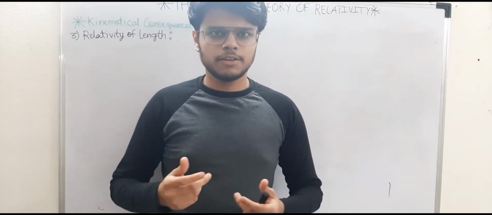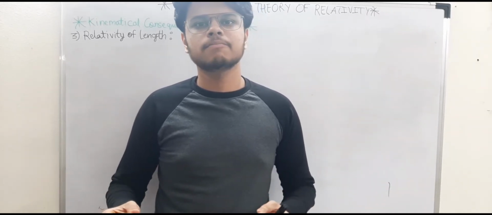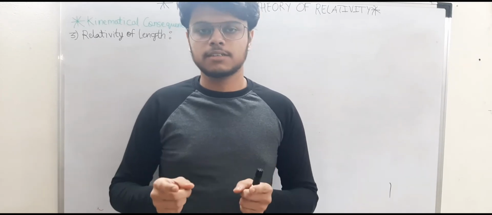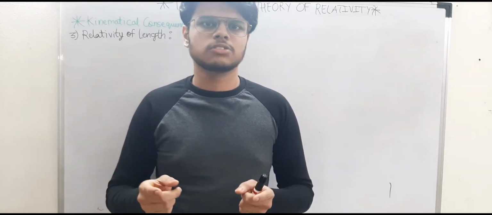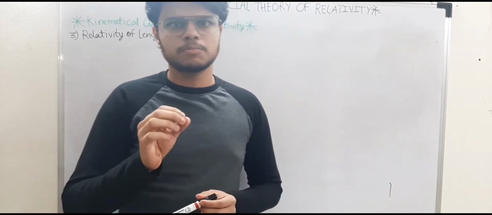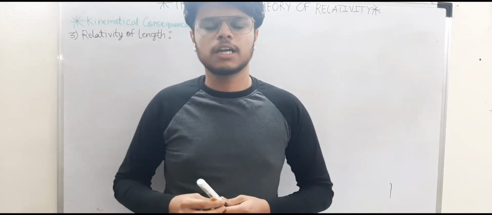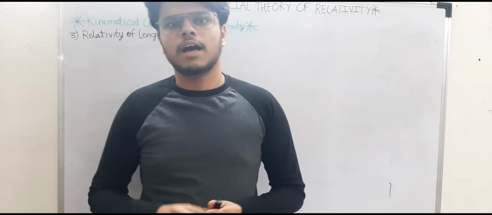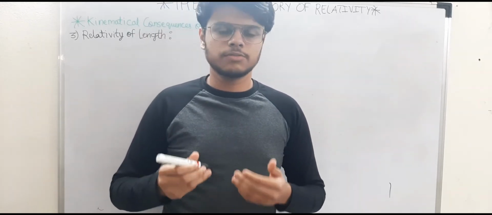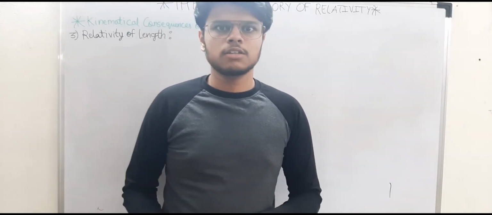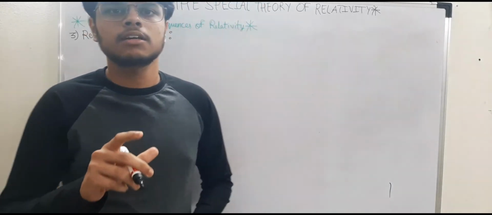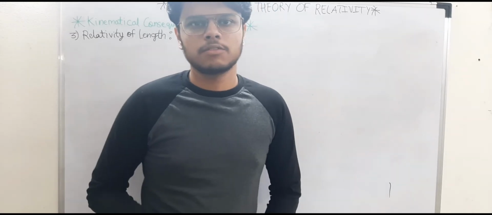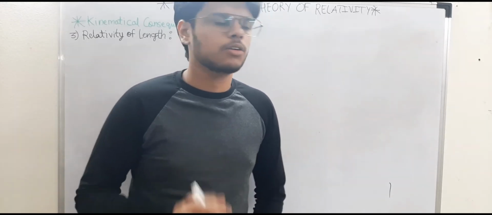Now, as you might have guessed, since time gets dilated as you move at higher speeds, length should also dilate or constrict, right? It is proven, and we will also prove it later, that length will get constricted as we move with higher speeds. Contracted is the correct word for length. We will now prove how it gets contracted.